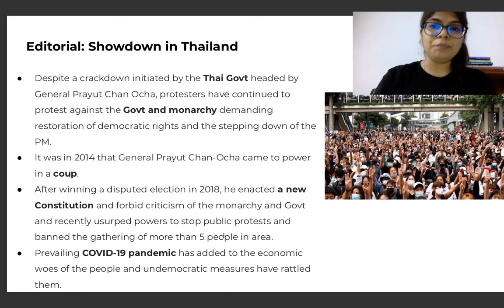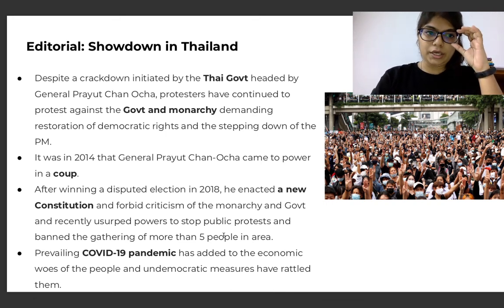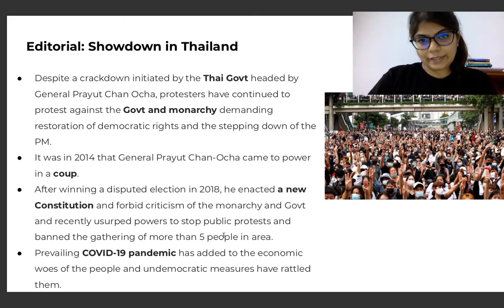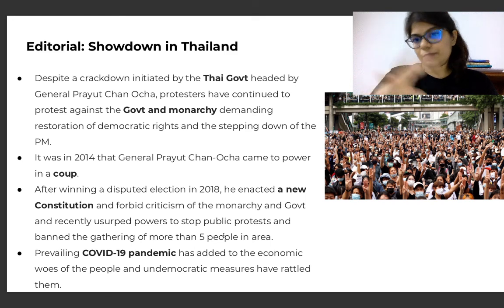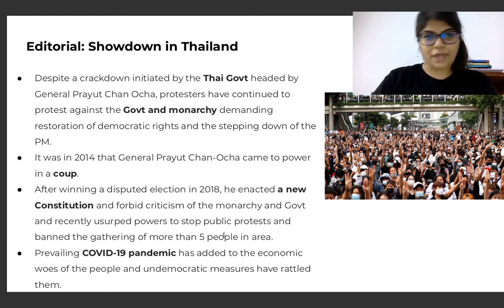Now, a very important article, the editorial, is the showdown in Thailand. Now, we know that Thailand is facing immense protest. Now, let's look at why they're facing immense protest and what is going to be the picture like from that.